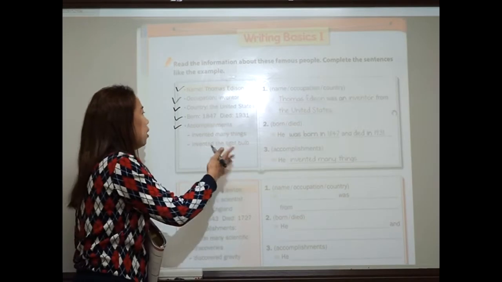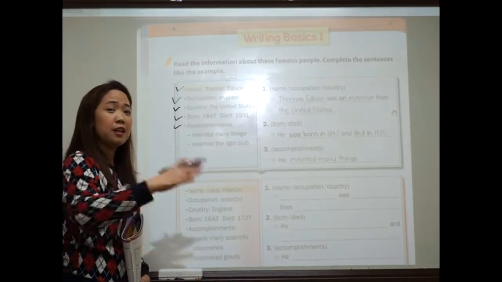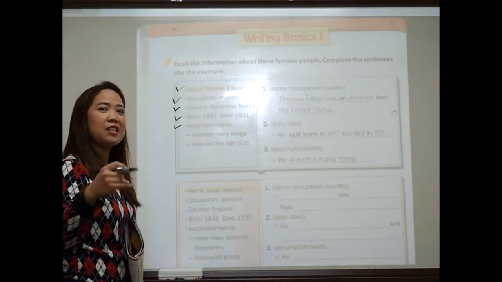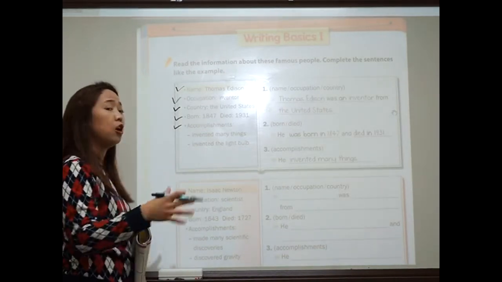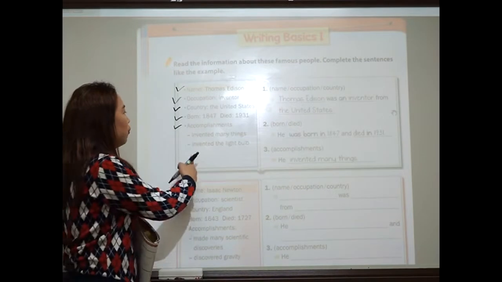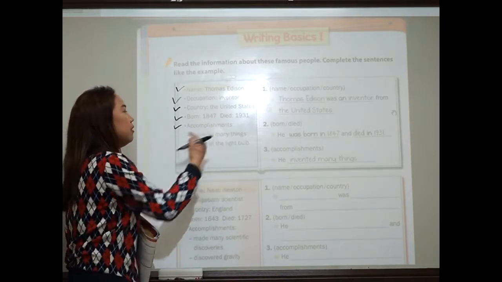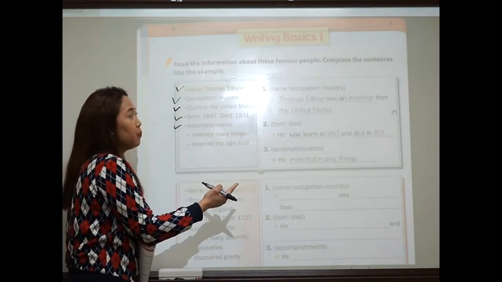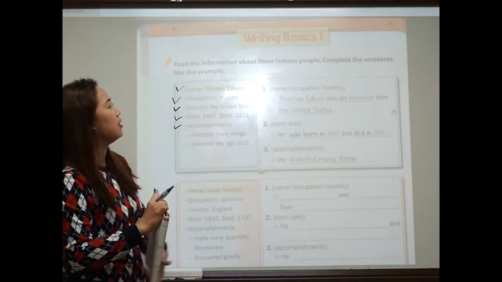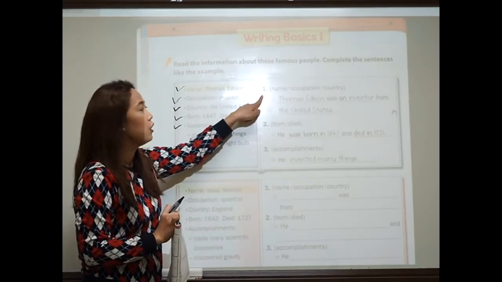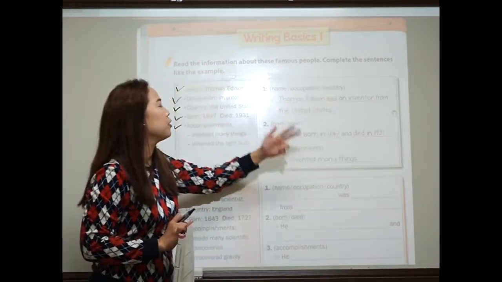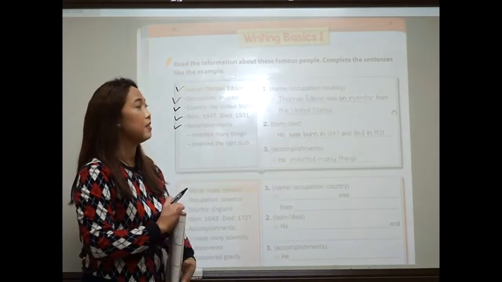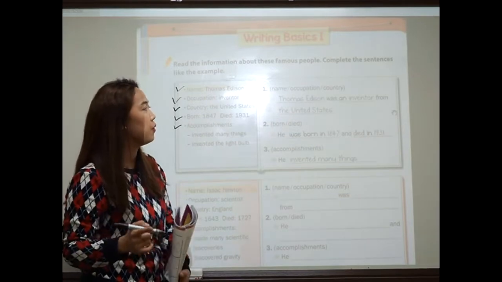Okay, very good. So accomplishments means the things that this person invented and succeeded, did and succeeded. So they are called accomplishments. The first is here, invented many things, invented the light bulb. Now how do you fill in the blanks? The key is here for number 1. You have to write the name, the occupation, and the country. So for example, Thomas Edison was an inventor from the United States.